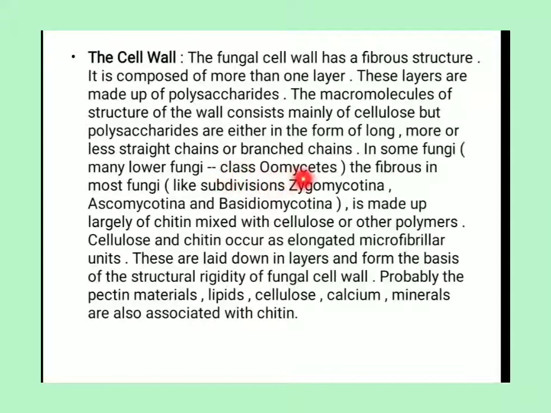Okay, in these Oomycetes, the lower fungi, the cell wall is made up of cellulose, but in the subdivisions Zygomycotina, Ascomycotina and Basidiomycotina, the cell wall is made up largely of chitin mixed with cellulose or other polymers. The cellulose and chitin occur as elongated microfibril units, laid down in layers, and form the basis of the structural rigidity of the fungal cell wall.